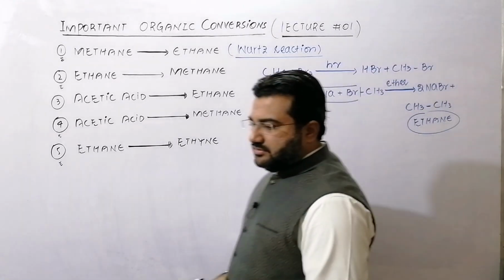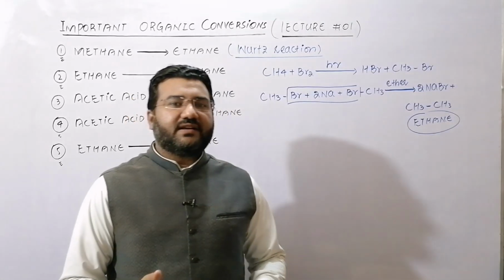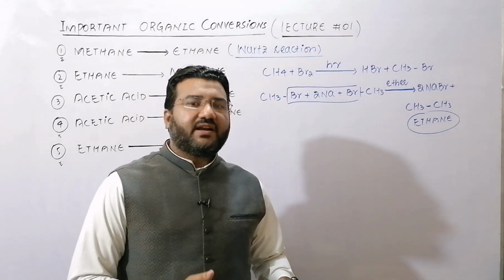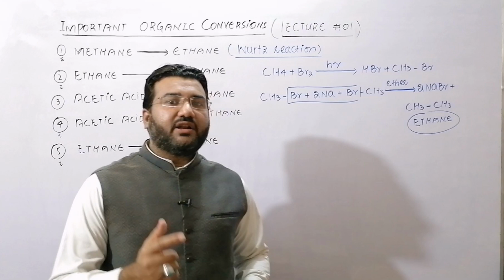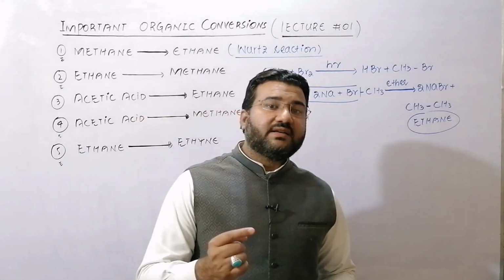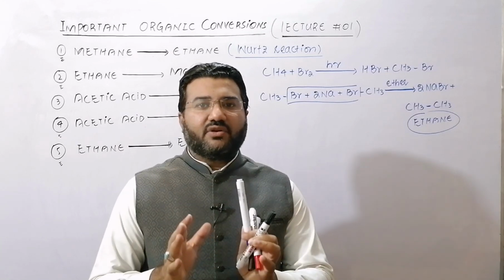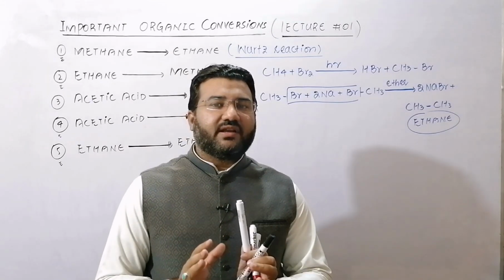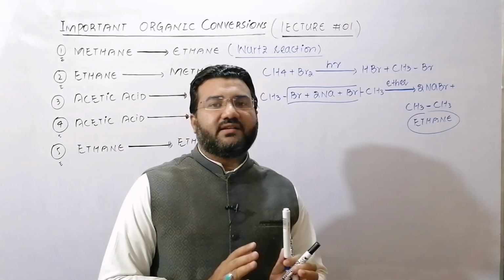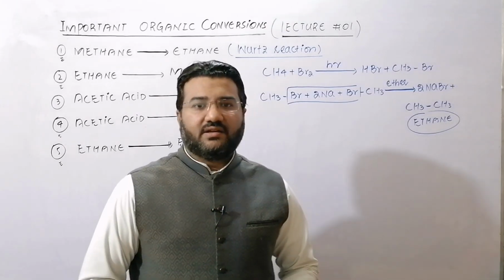So in this way, first halogenation and then secondly the Wurtz reaction will help you to convert a lower alkane into the higher symmetrical alkane. So keep this in your mind that whenever you are required to convert some lower alkane into the higher symmetrical alkane, then Wurtz reaction is the option.